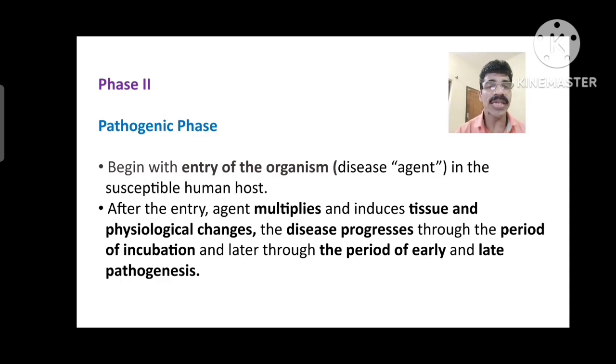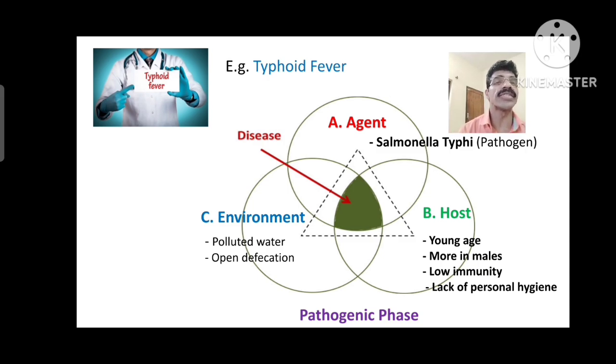That means the pathogenic phase begins with the entry of the organism, then this organism multiplies, and that induces changes in the tissues and physiological function of the body. Then the disease progresses through the incubation period and later becomes the early pathogenesis phase and late pathogenesis phase, with complication and disability. Here you can see an example of the interaction of the agent, host and environment.